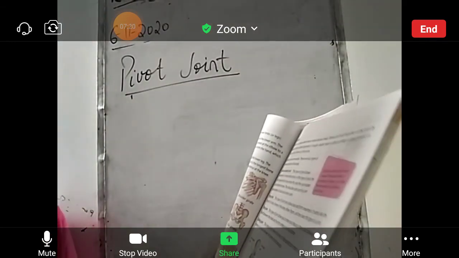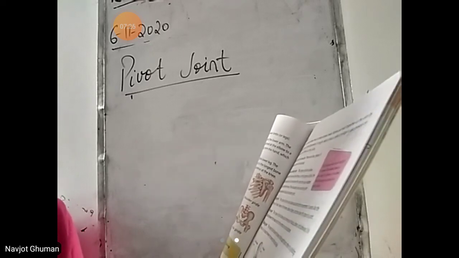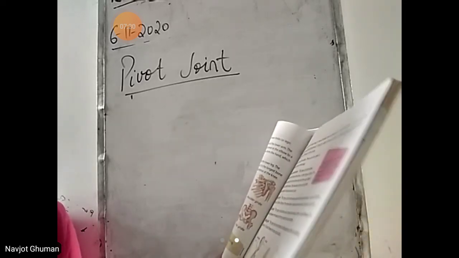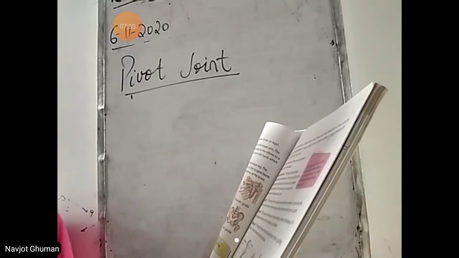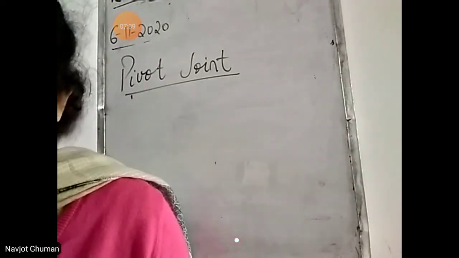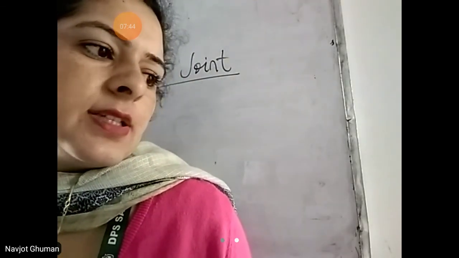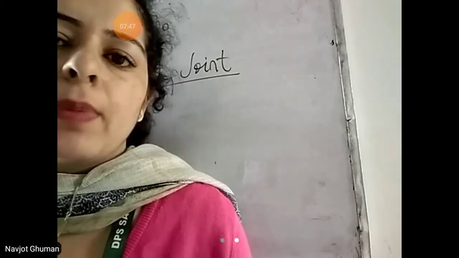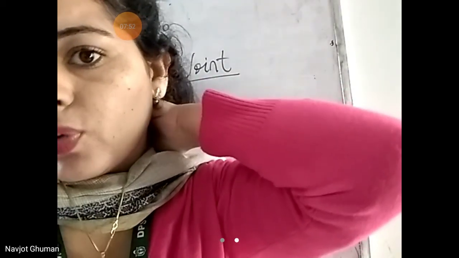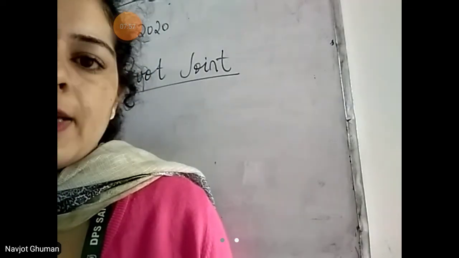Next is pivot joint. This type of joint allows you to move your head up, down and sideways. It is found between the head and the first vertebra of your backbone. This type of joint allows you to move head up and down. जो head आपका up and down move करता है, that is due to the presence of this pivot joint. It is found between the head and the first vertebra of your backbone. ये हेड के बीच में और आपकी जो फर्स्ट वर्टिब्रा, फर्स्ट बोन है आपकी स्पाइनल कॉर्ड की, उसके बीच में होता है.